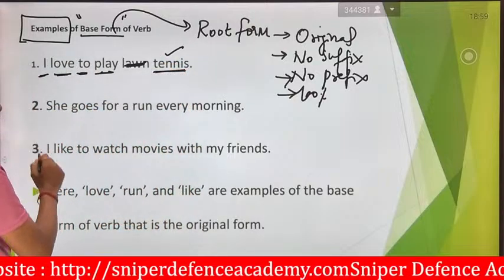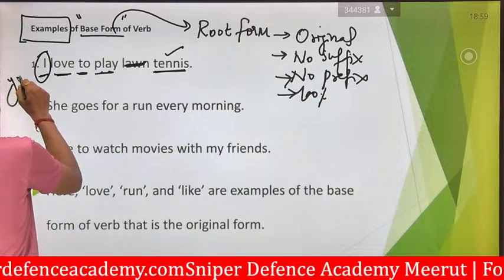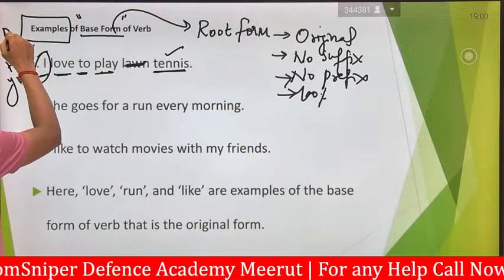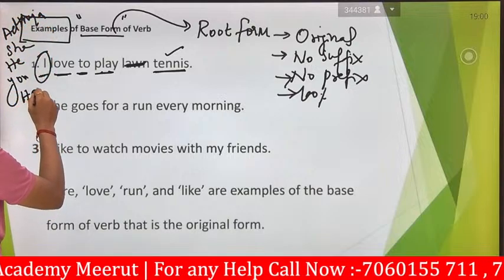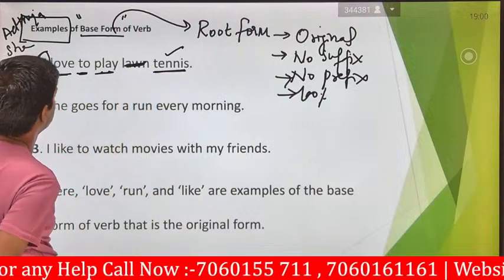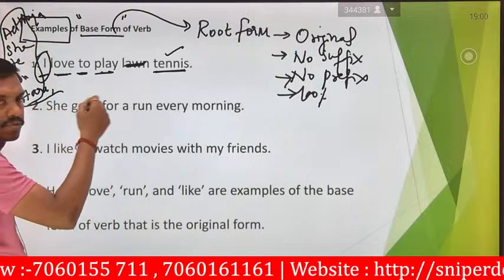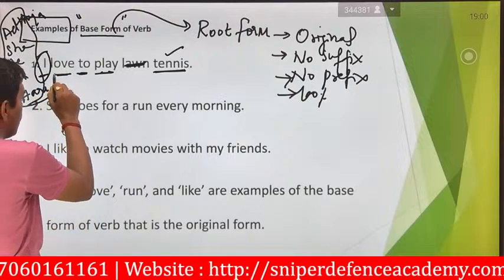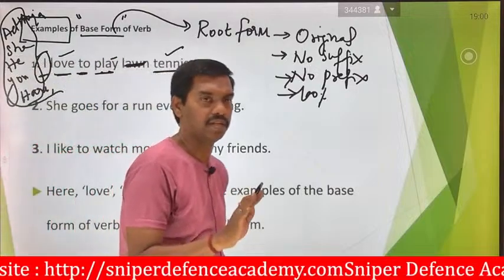So here, I is the person. You can say I or you or he or she or Aditya or Hari, whatever it may be. Hari loves to play tennis. If you are using the subject he or she, it becomes loves. Here I am using the singular: I love to play tennis. So I am interested in playing tennis.